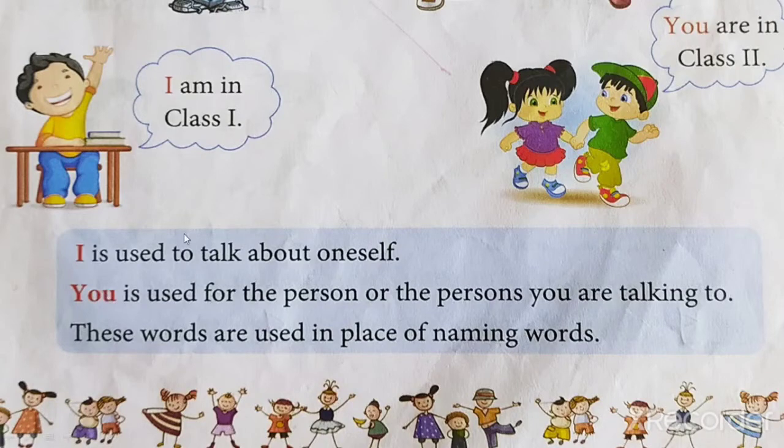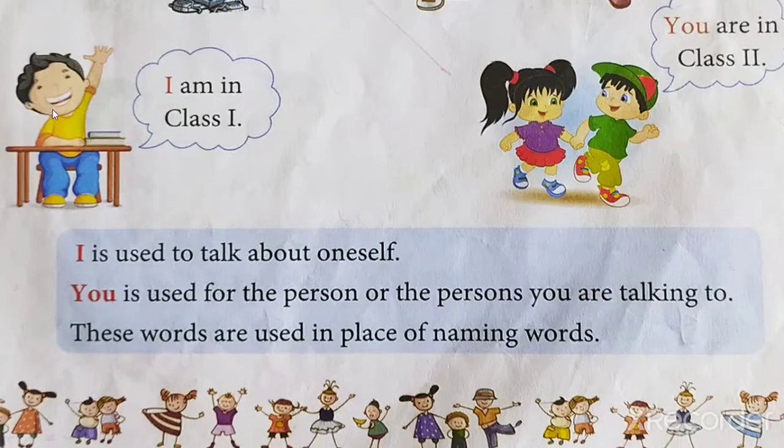So why you is used, where you is used, you all know. Okay, these words are used in place of naming words. Now see, I and you are used in place of naming words. See, I am in class 1. We can say about him, we can take his name, that the boy is in class 1.